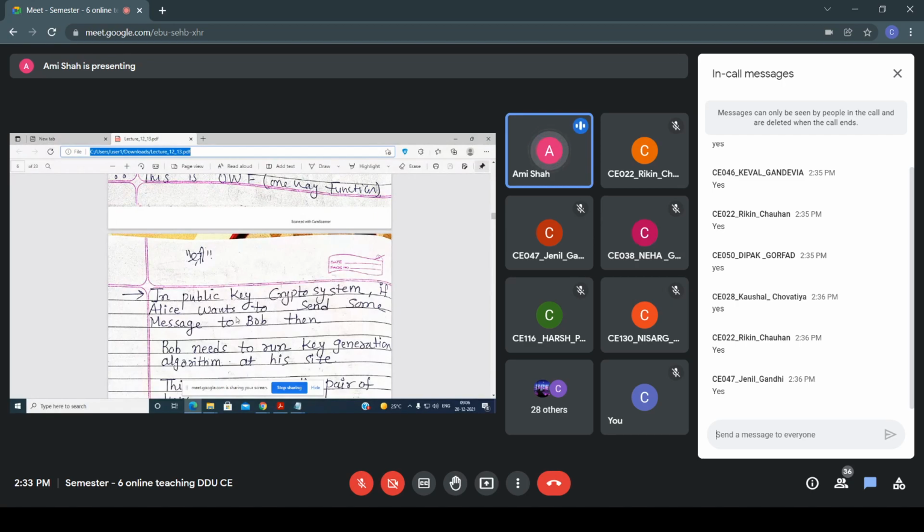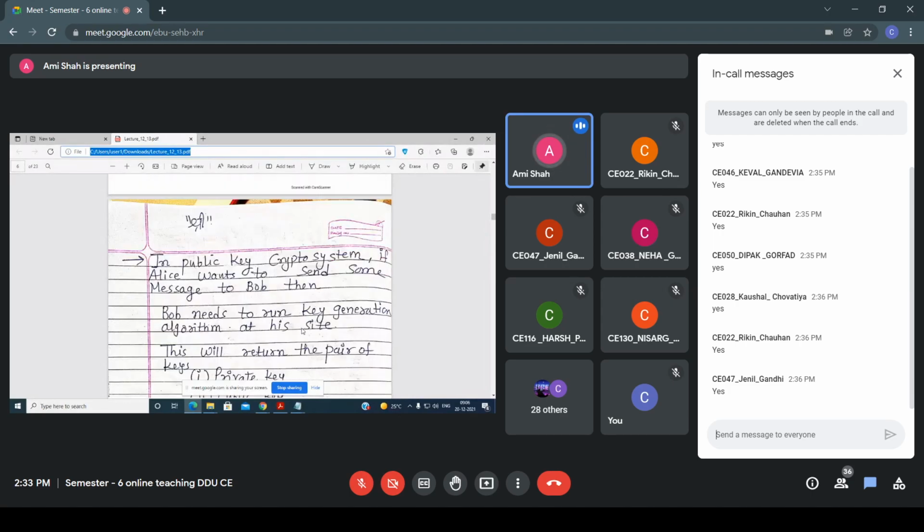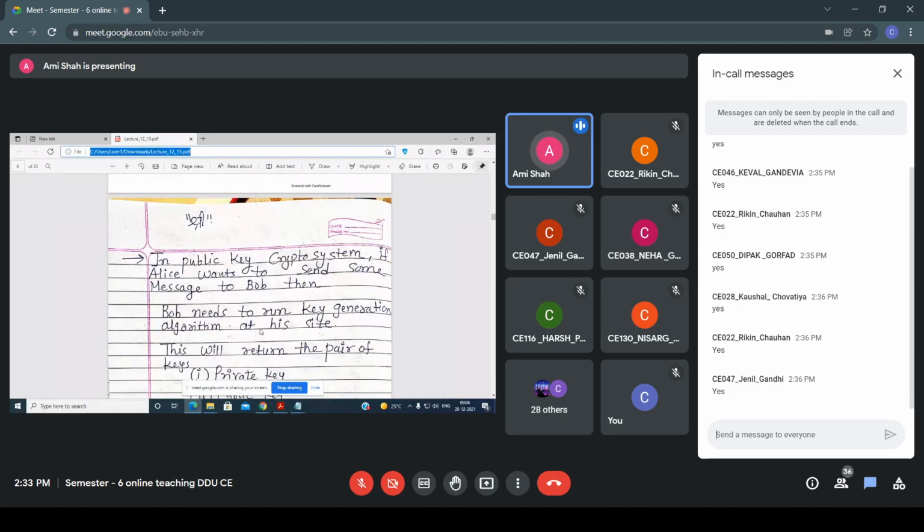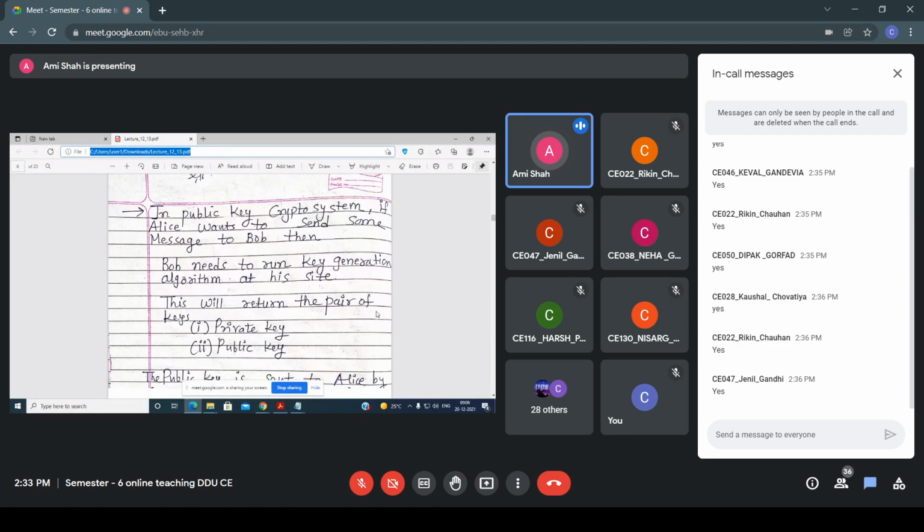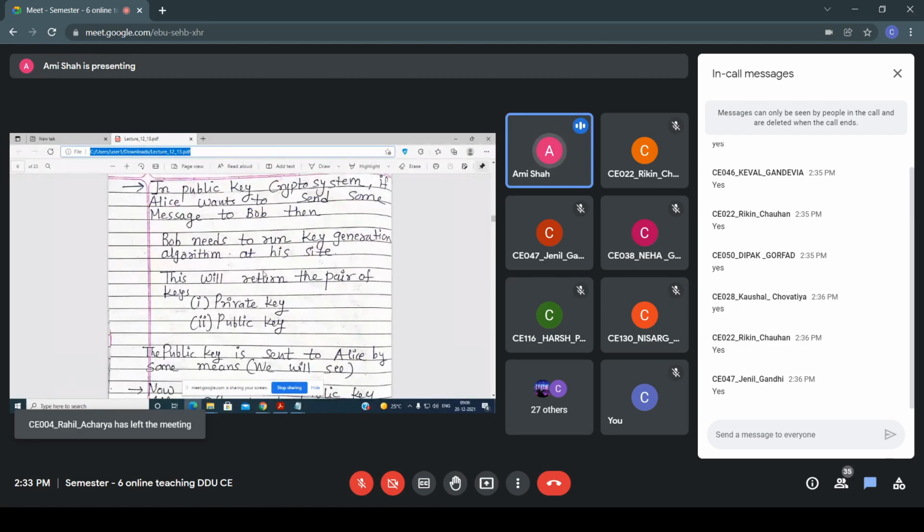If Alice wants to send a message to Bob, then in a public key crypto system, Bob needs to run a key generation algorithm at his side, which returns a pair of keys. I explained the difference between symmetric and asymmetric keys, so I will give a brief overview and then explain the RSA algorithm.